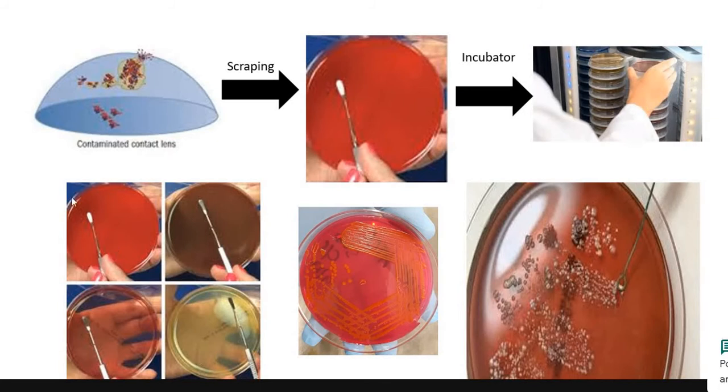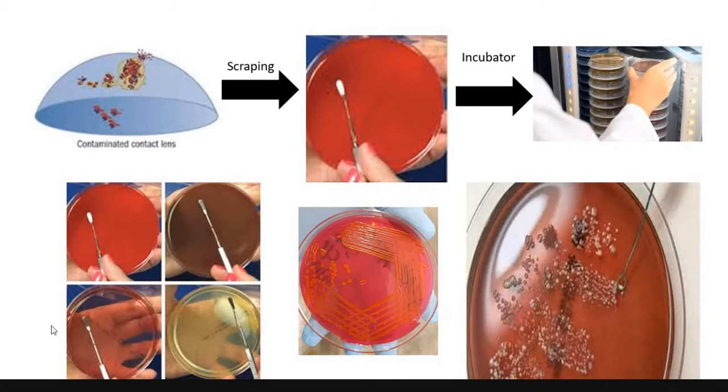And again, there are different types of agars which are used for the growth of organisms, and we choose the agar based on our purpose. If we don't know which organism is there, then we can choose an agar where all kinds of organisms will grow. If we want to specifically isolate bacteria, we can choose an agar like that.